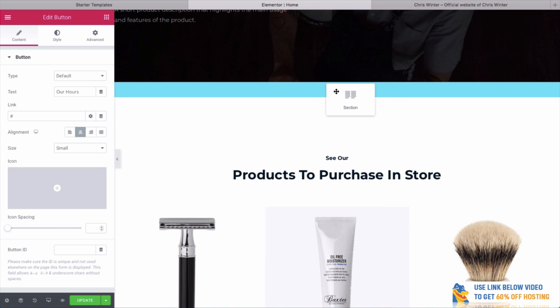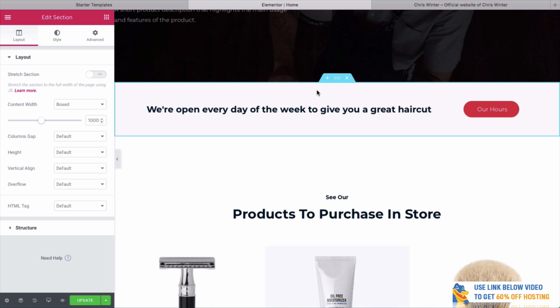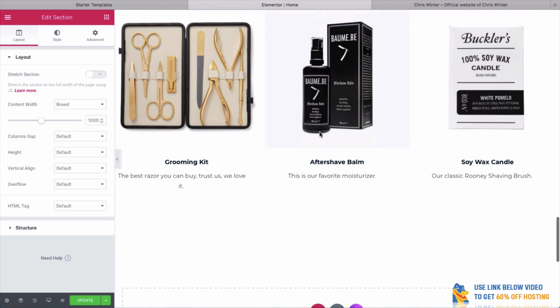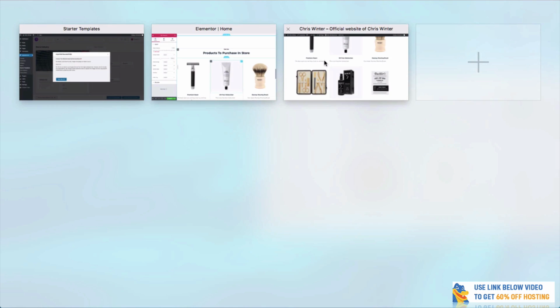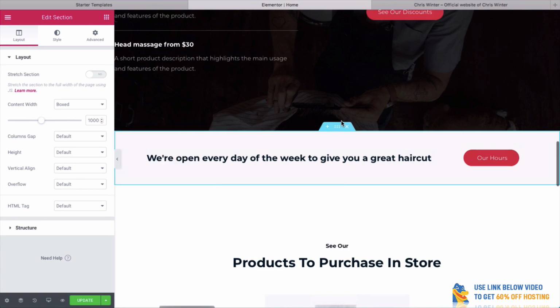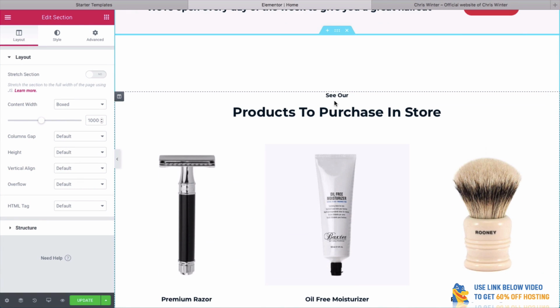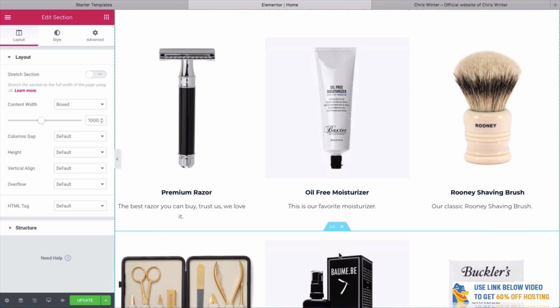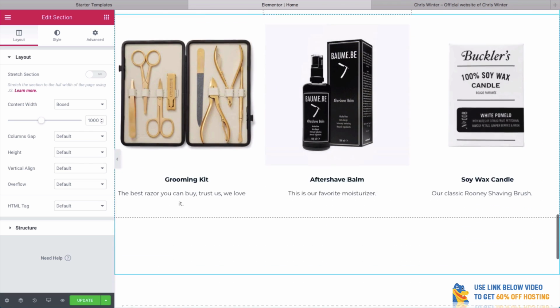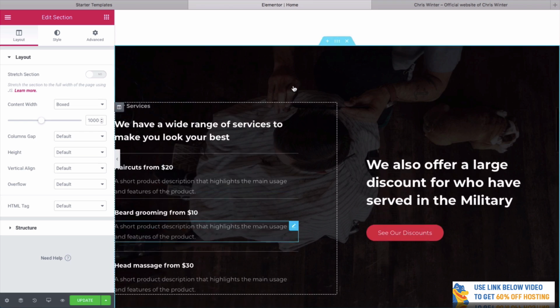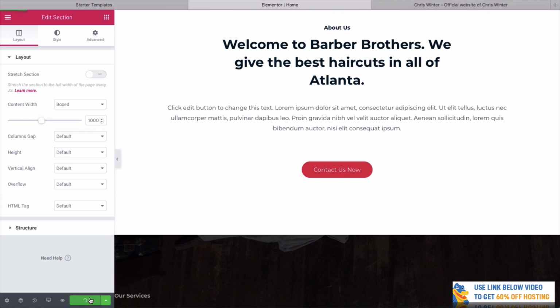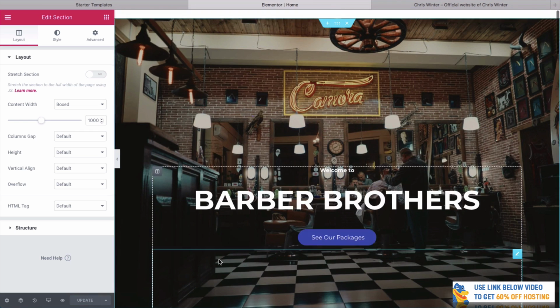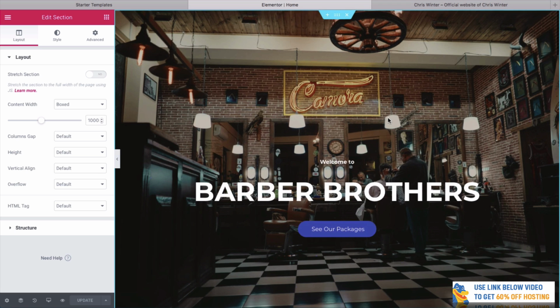Watch this, I'll drop this. And it's right there now. So rather than it being down here, now it's all the way up here. So easy to do. You can do that with any section. You could move this, for example, below here. And that's as simple as that. So easy with this. Again, click update. I'm going to keep reminding you guys so you don't stuff it up accidentally.